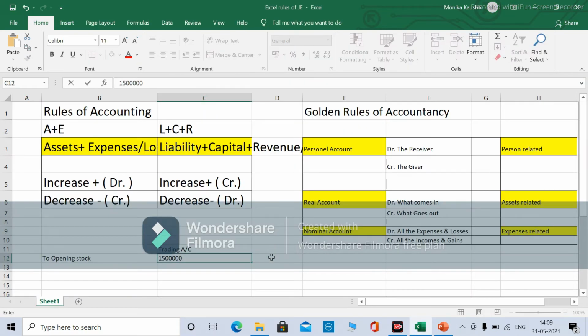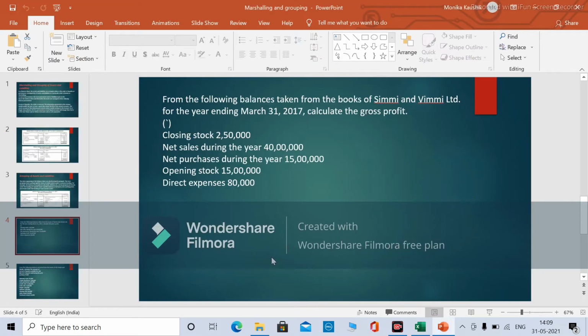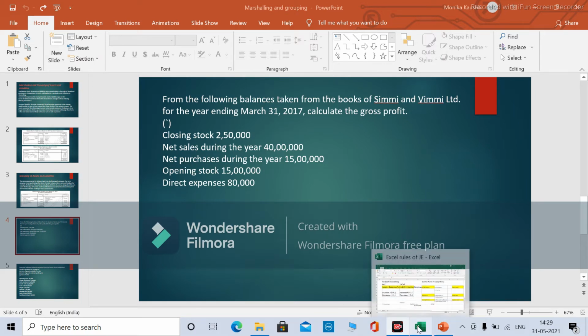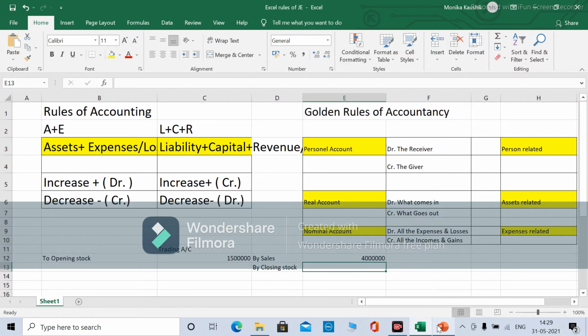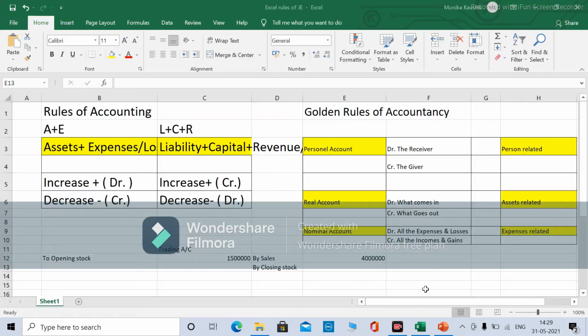Sale is the revenue which will come here. So by sales, by closing stock. Okay, now the next one is direct expenses, purchases. Closing stock, we know 2,50,000. To purchases.